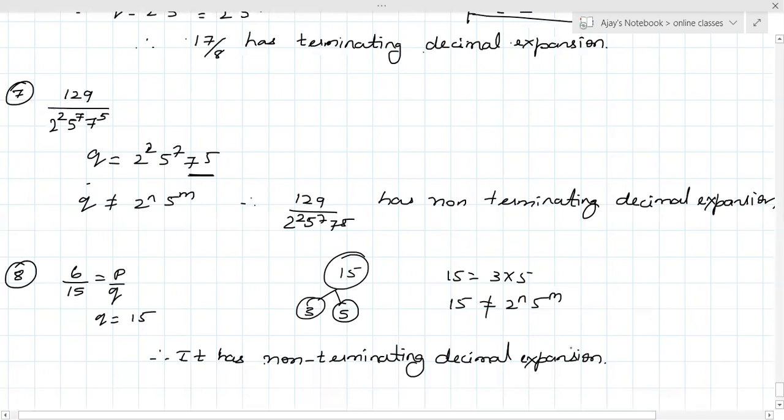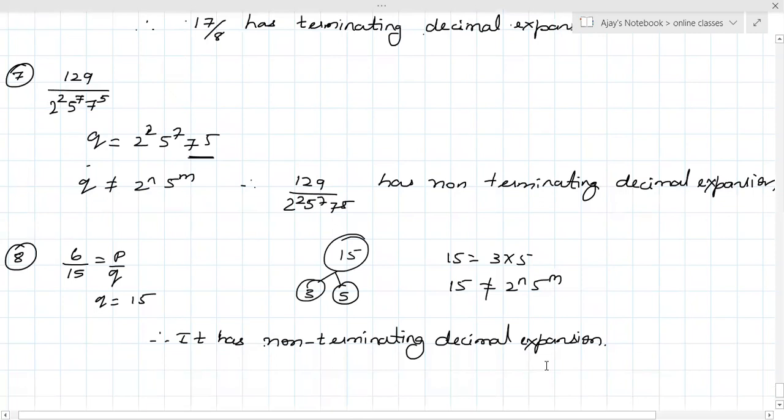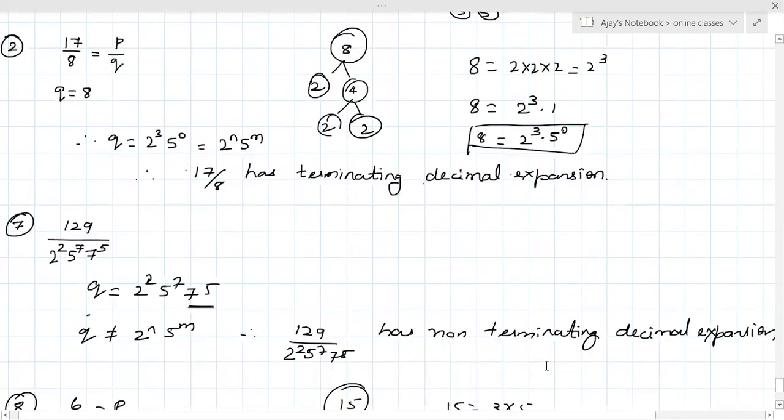I didn't copy the others. Seventh one you copy. Seventh one and eighth one. Second one you did not copy? Okay, copy second one. Second one, seventh one and eighth one.